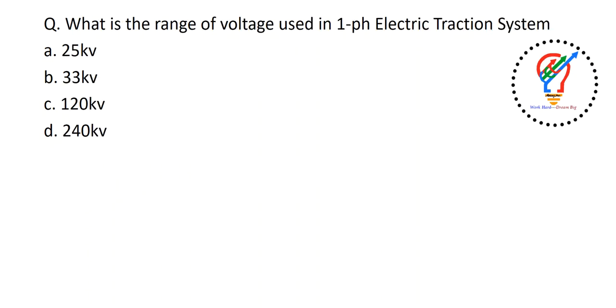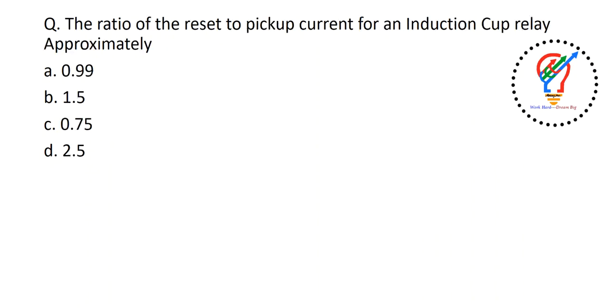What is the range of voltage used in single phase electric traction system? Okay, so the options are 25 kV, 33 kV, 120 kV, 240 kV. The correct answer is 25 kV. Next one, the ratio of reset to pickup current for an induction cup relay is approximately 0.99.